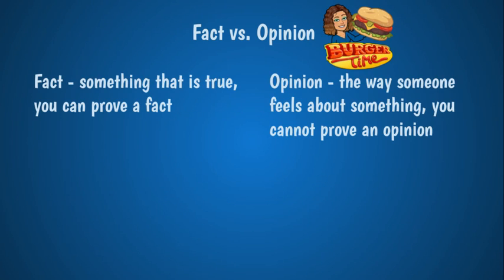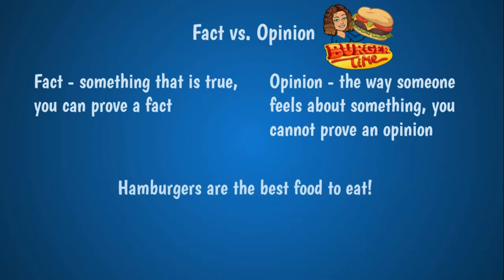All right, there are the definitions of fact and opinion, and I'm going to put up a few sentences, and we're going to decide whether it's a fact sentence or an opinion sentence, if it's factual or an opinion. And there is a reason that I have that picture up on top. My sentence says, hamburgers are the best food to eat. Is that a fact or an opinion? Remember, a fact is something that is true. That might be something that's true for me, and you can prove a fact. Can I prove that hamburgers are the best food? I don't know how to do that.